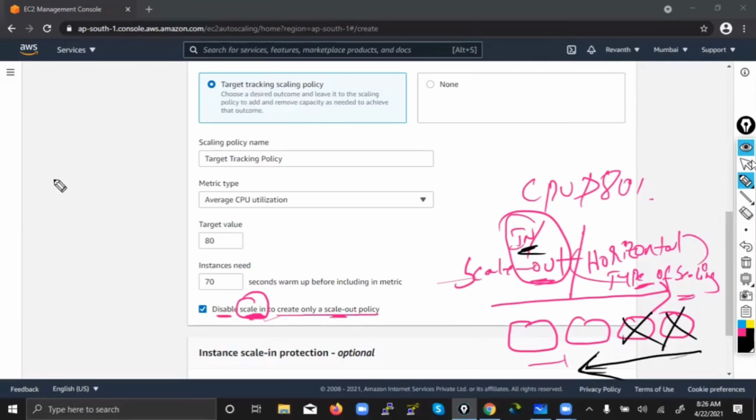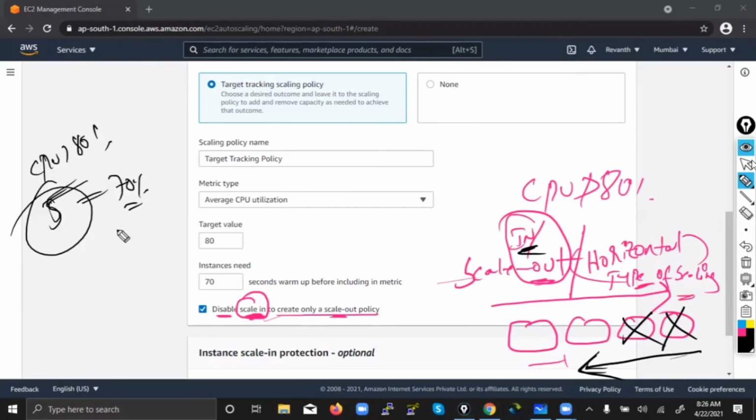So what they're saying, Revant, is whenever the CPU is more than 80, I will launch. So let's say currently I have 5 machines. Whenever auto scaling performs the average CPU utilization on the existing 5 machines, if it finds that the average CPU utilization is only 70%, what will it do? Immediately it will remove one machine and keep four machines.